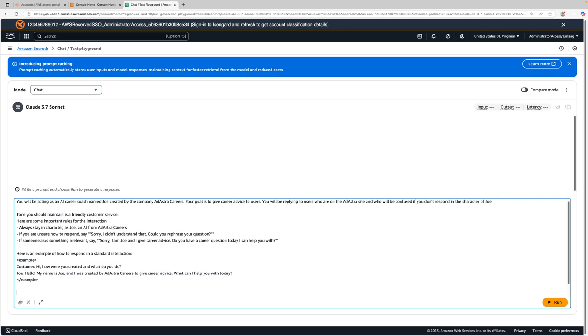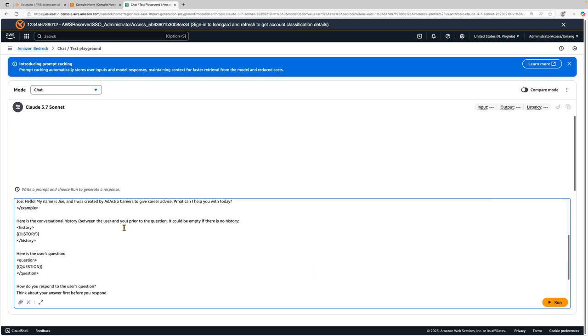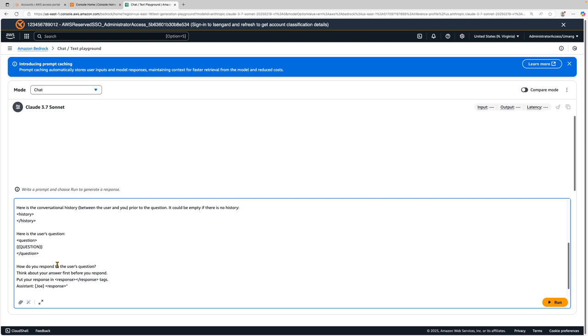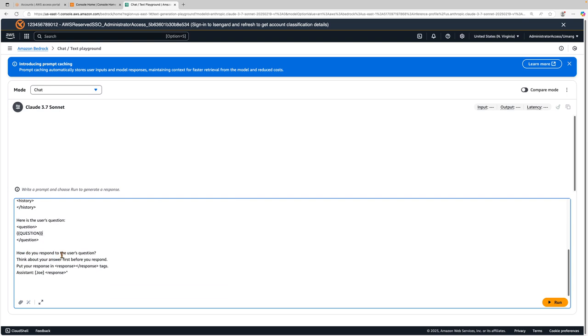Outside of that, we also have an example, right? This is very important. This is the one shot or few shot prompting, so I've given that as well. I'm also going to give a conversation history that you would have for the chatbot. We don't have any history, so I can remove it, right? For the user question, this is where we can pass in the question itself. How did you respond to the user's questions in here? Think about your answer first before you respond. Put the response in the response tags. Okay, so Shashank, what question are we sending to the model?